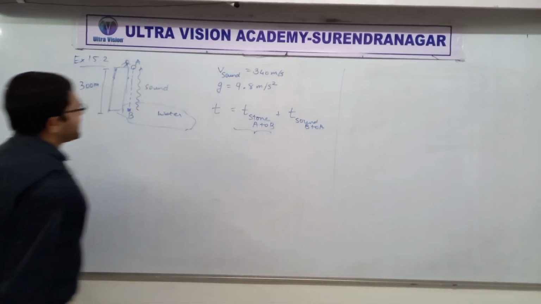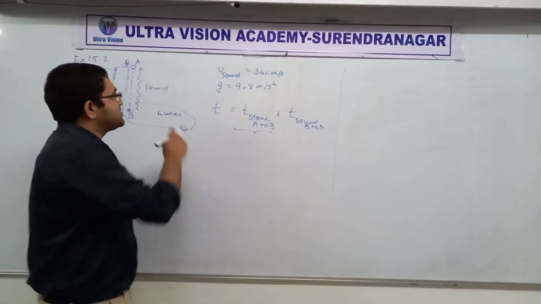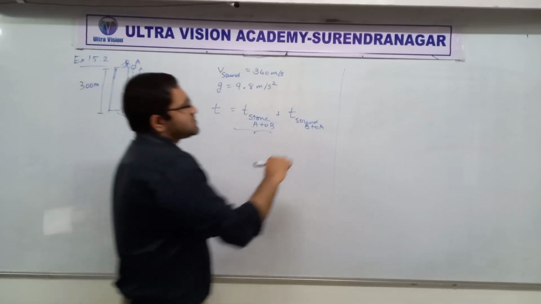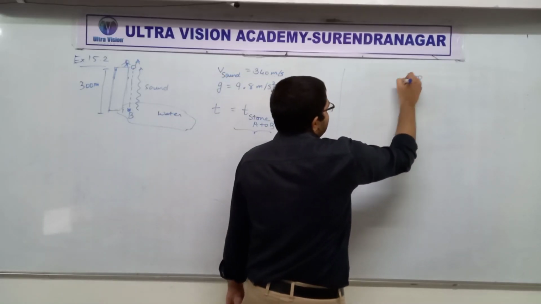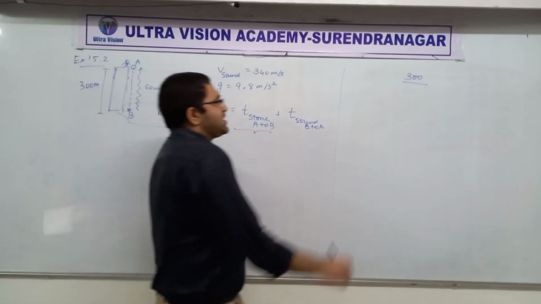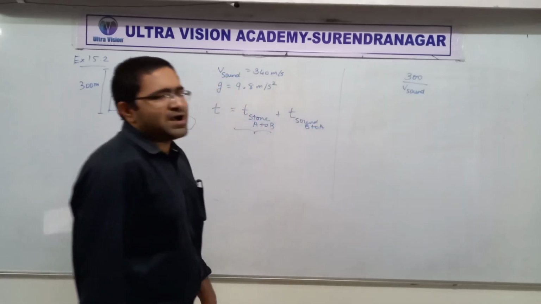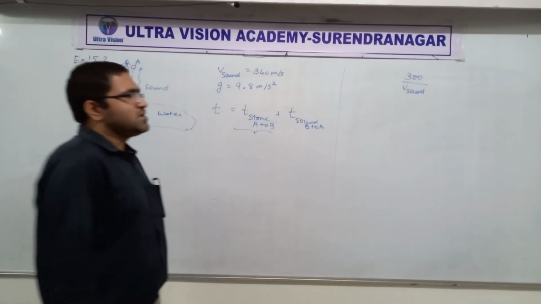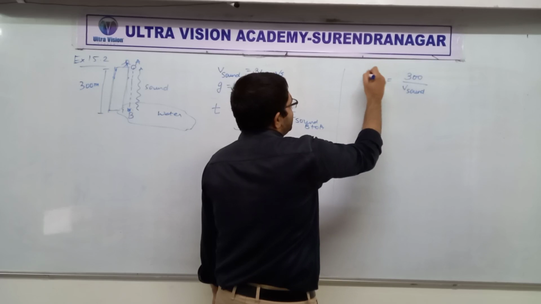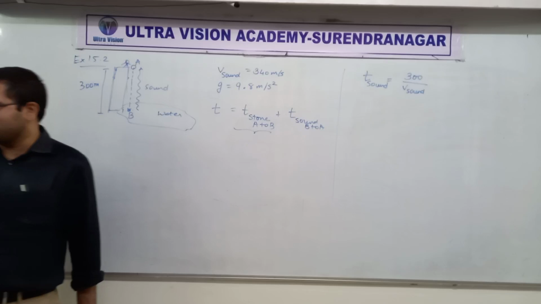Now let's focus on this. How much time will sound take to go from B to A? It's a similar question. In the first one, there also the distance was given. The wave is traveling from here to there. So how much distance is the wave traveling? 300. Clear or not? The sound wave is traveling 300 distance. If you divide it by the speed of sound, then do you realize that you will get the time that sound takes? Yes or no? Everyone, is that clear?